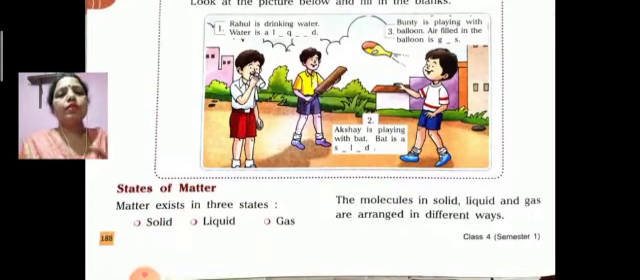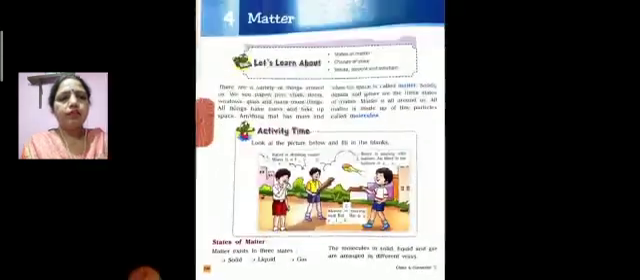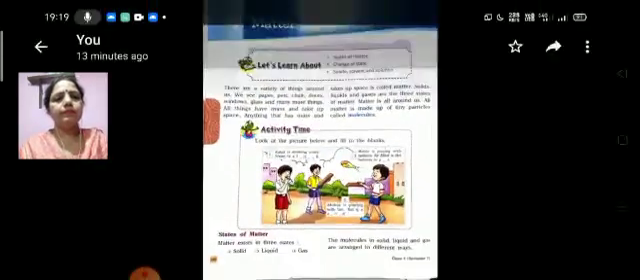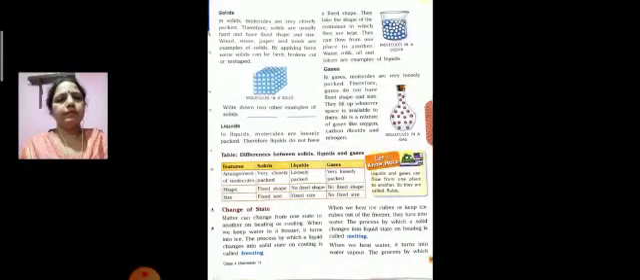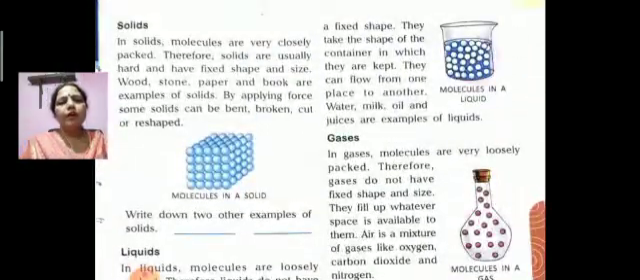Okay, so now as we know, there are three states. Matter exists in three states: solid, liquid and gas. So now turn your page. Now we will know about the solids.